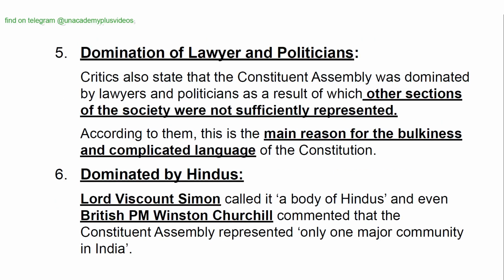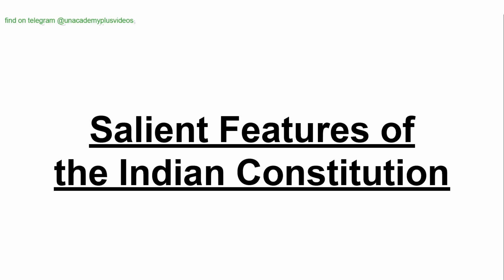Domination of lawyers and politicians. Critics also state that the Constituent Assembly was dominated by lawyers and politicians, as a result of which other sections of society were not sufficiently represented. According to them, this is the main reason for the bulkiness and complicated language of the Constitution. Dominated by the Hindus. Lord Viscount Simon called it a body of Hindus, and even British PM Winston Churchill commented that the Constituent Assembly represented only one major community in India.